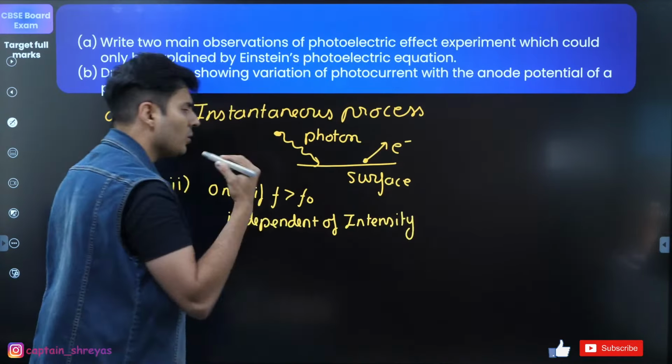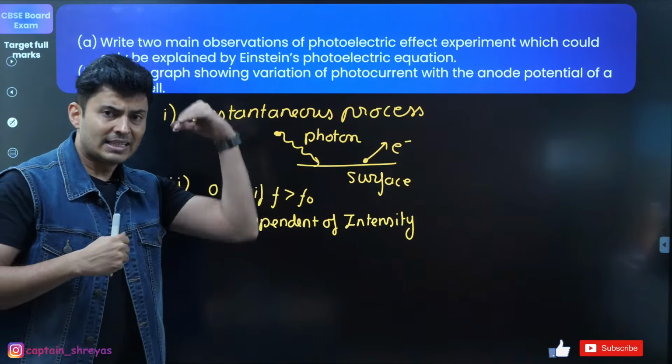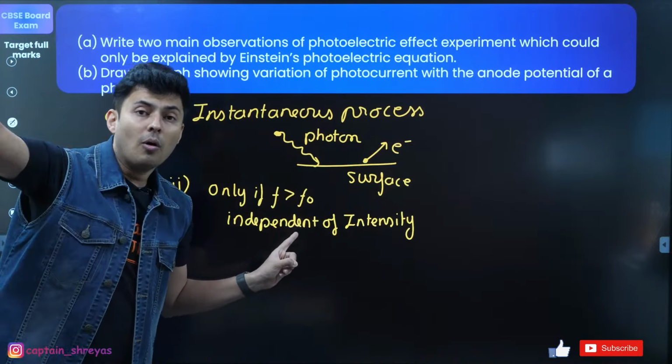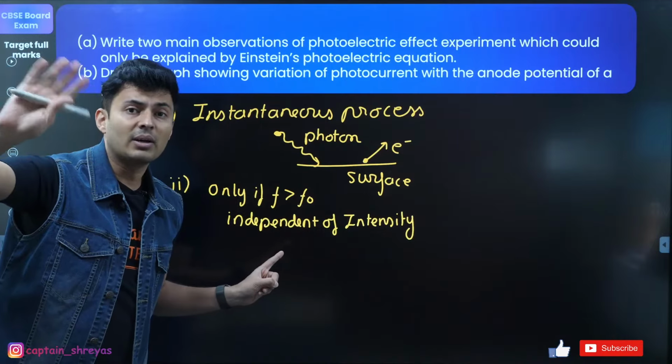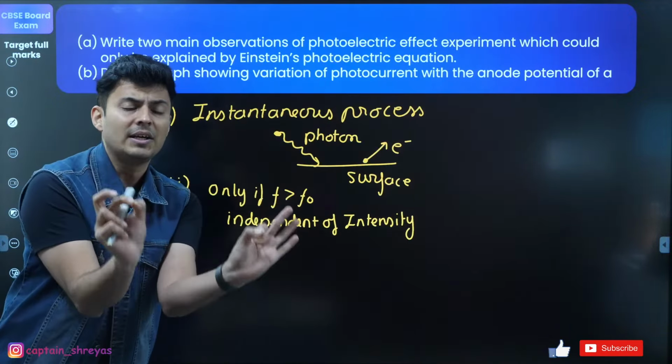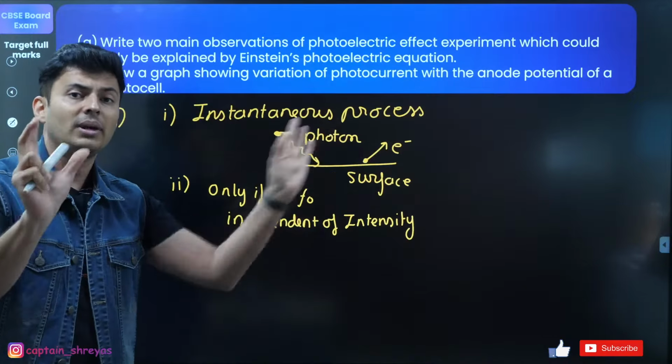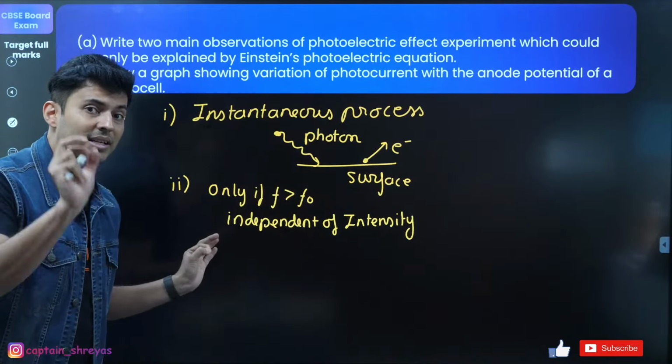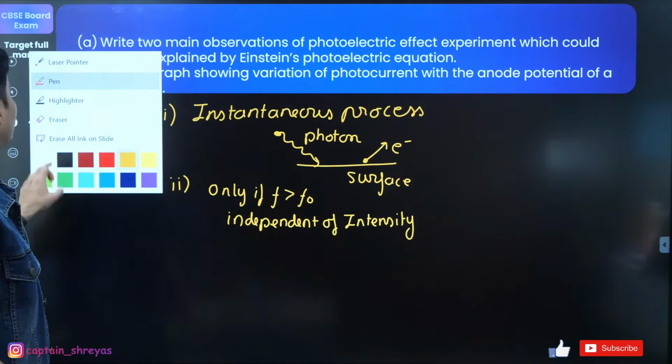So no matter what you try to do, if the frequency is less than the threshold, photoelectric effect will not occur. Only if the frequency is higher. Even if the light's intensity is very less, the effect will happen. So that was explained by Einstein. That was part A.